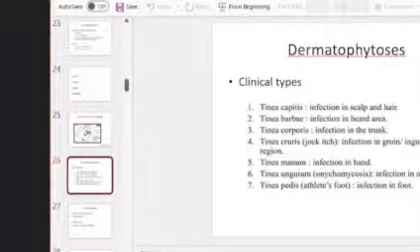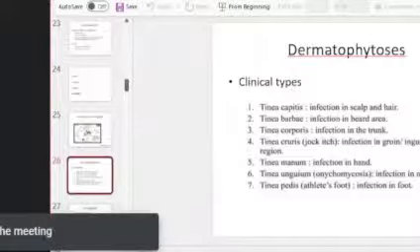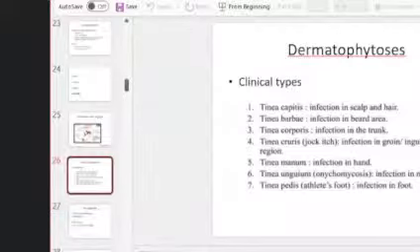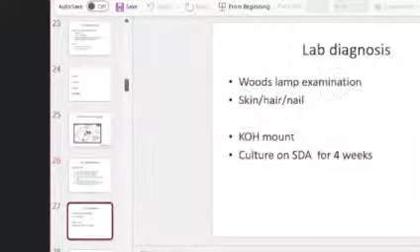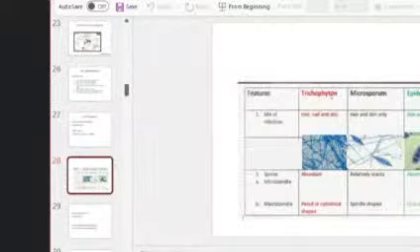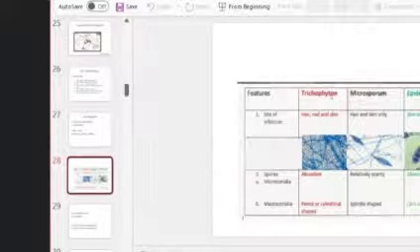Next important topic is dermatophytosis. Again, a short essay question. So for this short essay, remember you have to classify dermatophytosis by clinical type. Depending upon the area affected, you can classify dermatophytosis, and also you can classify based on the types of dermatophytes. You have trichophyton, microsporum, epidermophyton.